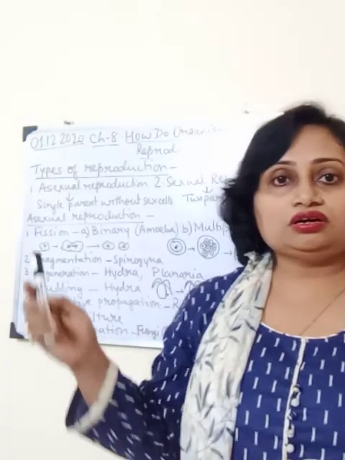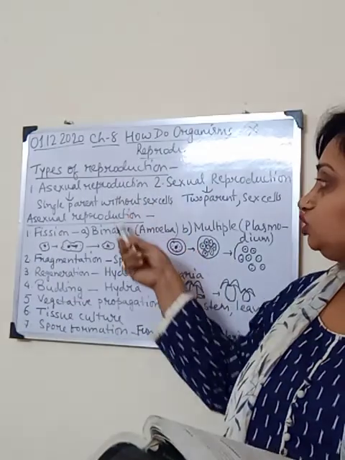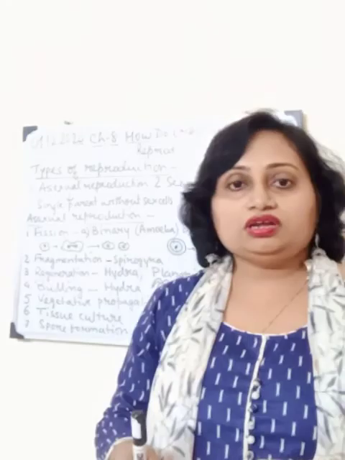So this way the asexual type is finished. Next we will start with sexual reproduction.